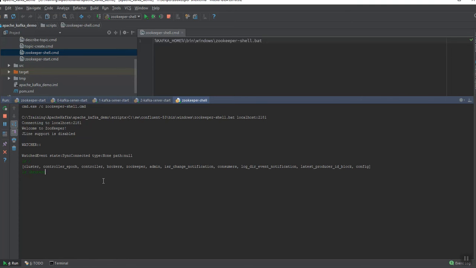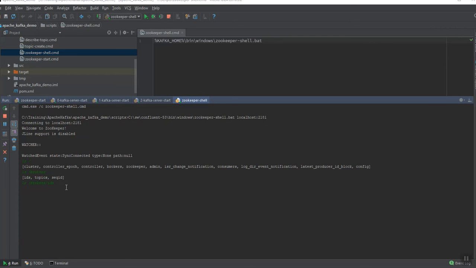These are ephemeral nodes. So we have 0, 1, 2. These are the active Kafka brokers running for this ZooKeeper at this moment.